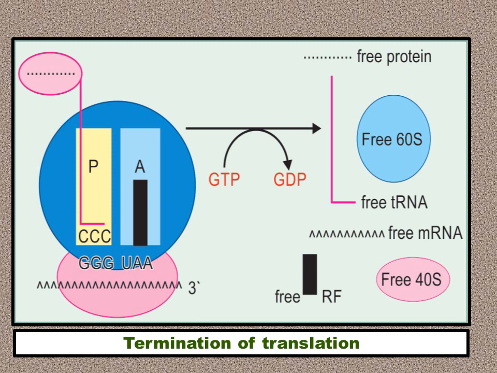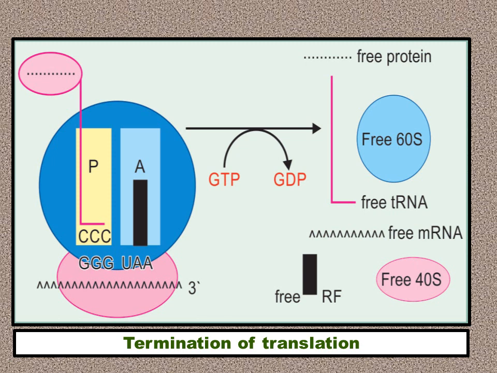At the acceptor end, there will not be any incoming charged tRNA or activated amino acid. What will happen? GTP is converted to GDP and suddenly the free protein is liberated into the cytoplasm. The free 60S unit, free 40S unit and free mRNA disintegrate into the cytoplasm. The dissociated free tRNA exits. Now there is no need of the exit site; it will come naturally into the cytoplasm.